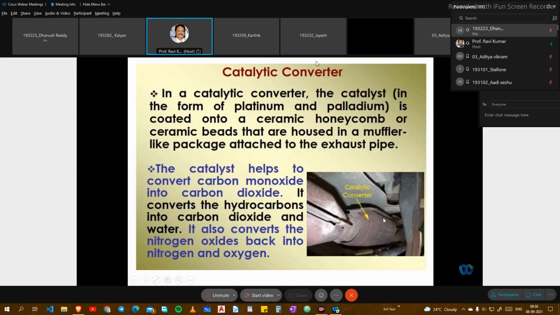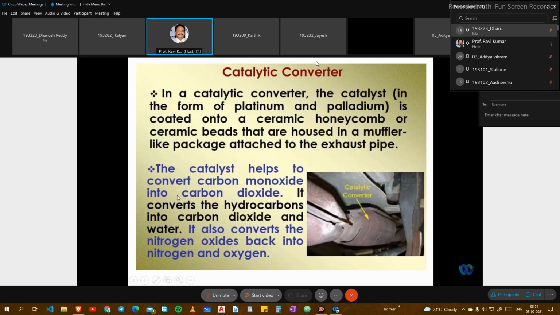When the exhaust gas comes out, it is exposed to the platinum and palladium, and it attracts the HC, CO and NOx, not a good percentage but at least 50% control by using this catalytic converter. But one problem is, whenever you go for servicing, you have to clean the catalytic converter and use new coatings. You have to check the thickness of the palladium and platinum, which are exposed to heat.